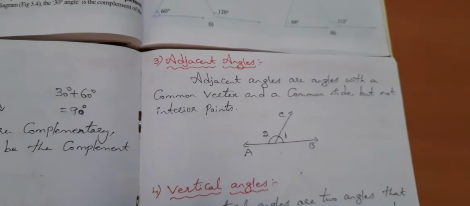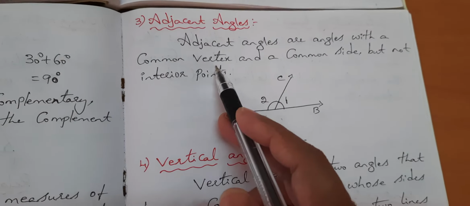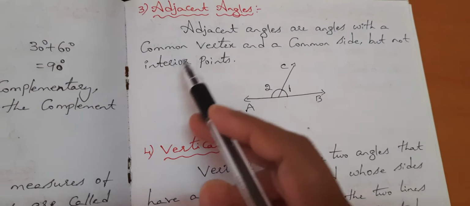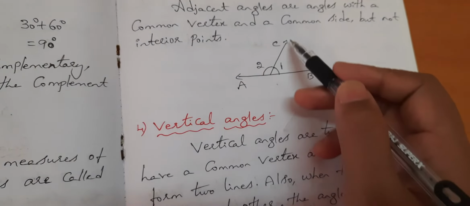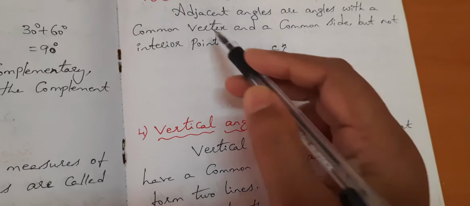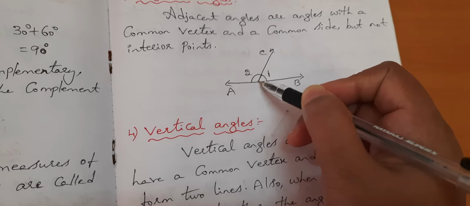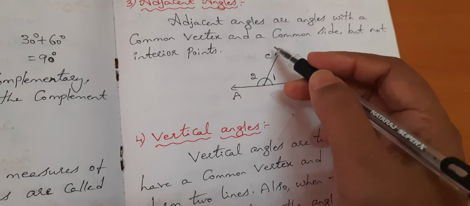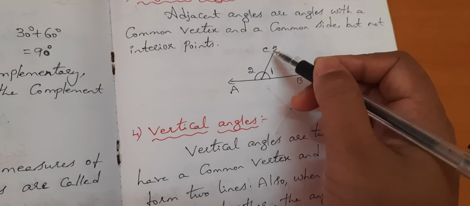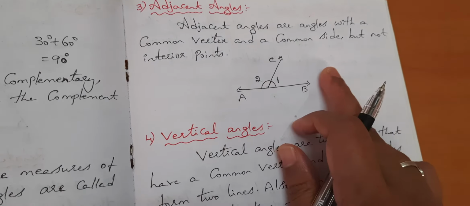Now let us see what are adjacent angles. Adjacent angles are angles with a common vertex and a common side, but no interior points. Now when you see here, A, B is there, C is there. See, here you have a common vertex. Vertex means what? Here this point. For this also it is the same, this is the same point you have. And the common side is also common, but interior points are not there here. So this is called adjacent angles.